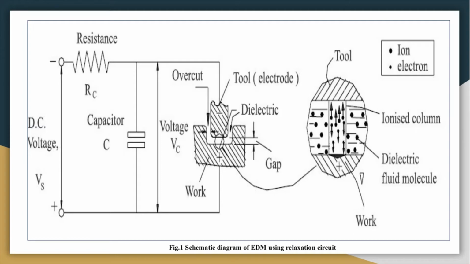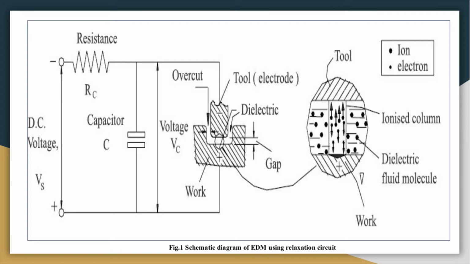So here you can see in this figure, this is a tool, and there is a workpiece which has to be machined by this process. You can see a spark occurs between these two electrodes, the cathode, that is the tool, and the anode, that is the workpiece. The cathode or tool is connected to the negative terminal, and the workpiece, the anode, is connected to the positive terminal. This power supply is connected through an RC circuit.